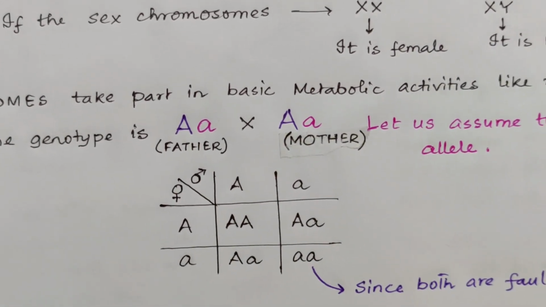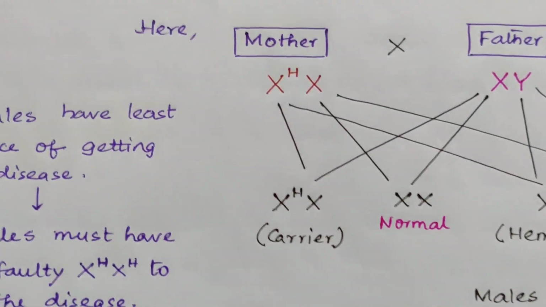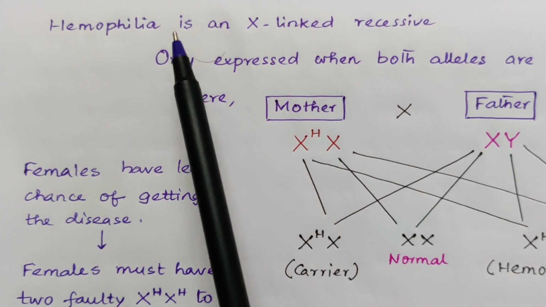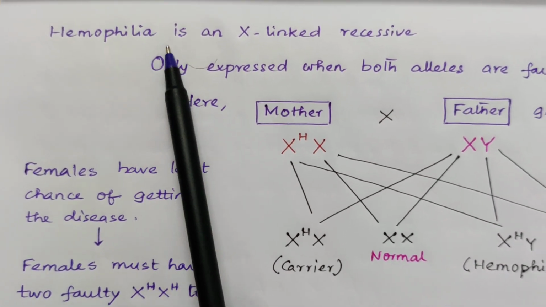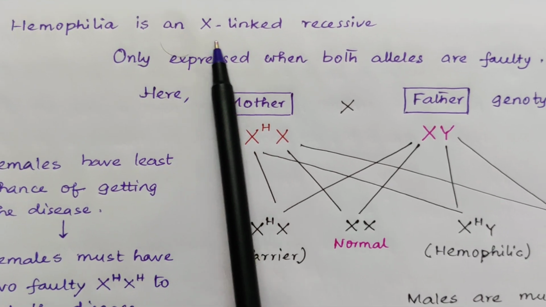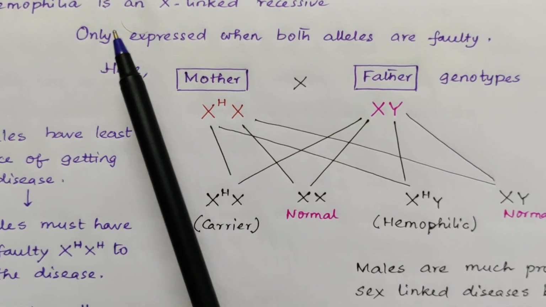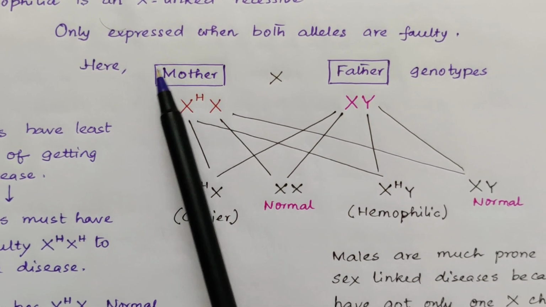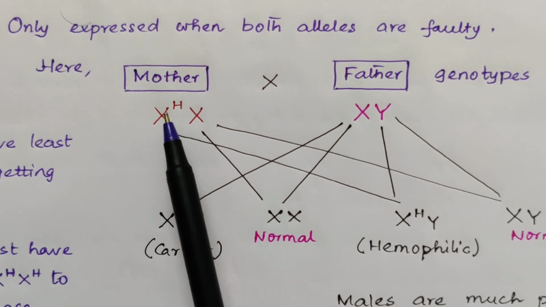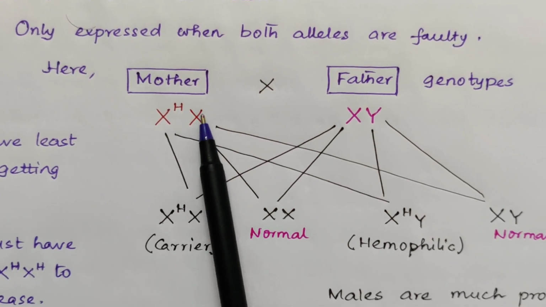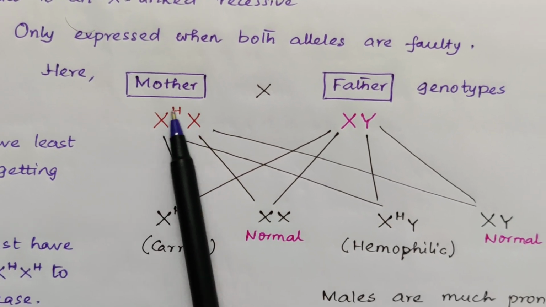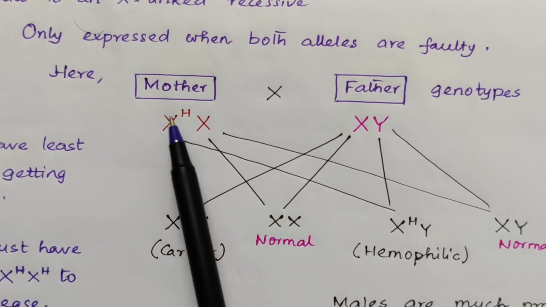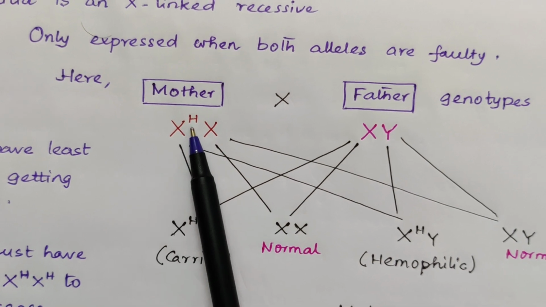Now let us come to the other way, the sex chromosomes. An X-linked inheritance. For example, hemophilia or color blindness. Hemophilia is an X-linked recessive disease. It is only expressed when both the alleles are faulty. Here let us see that mother is XH and X. Now this X is normal and this is carrying a trait. This mother is a carrier of hemophilia. She herself is not diseased, but she is a carrier of the disease.